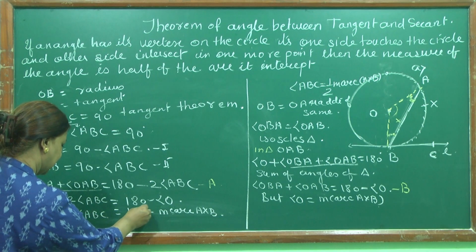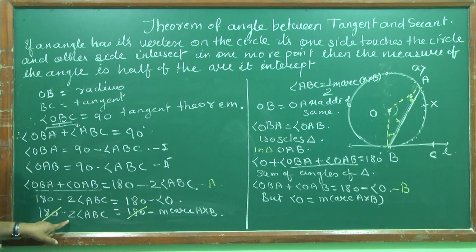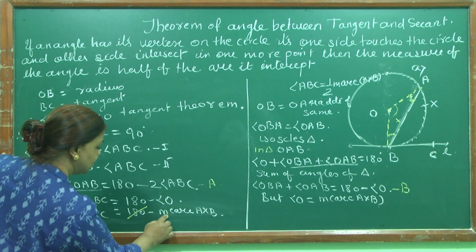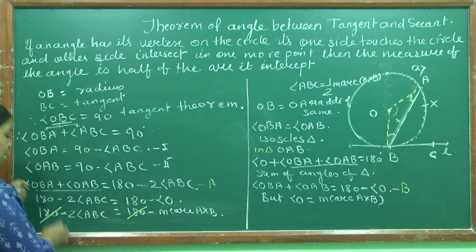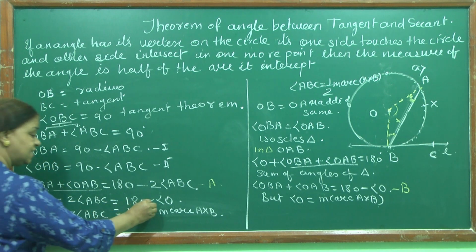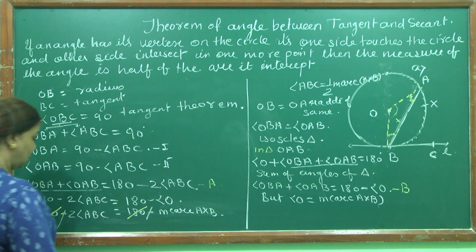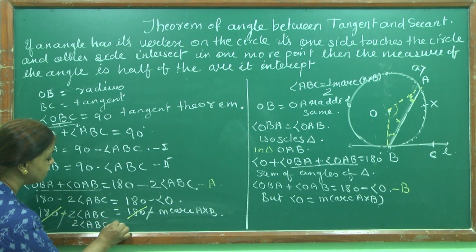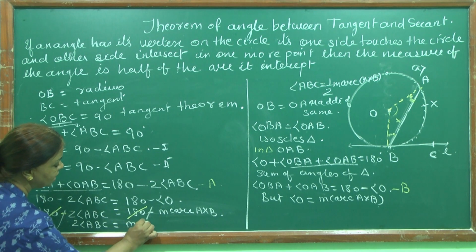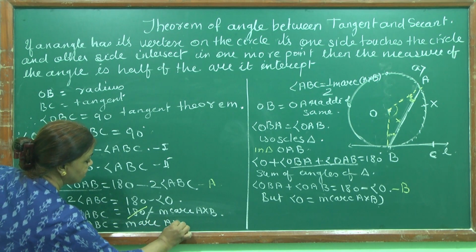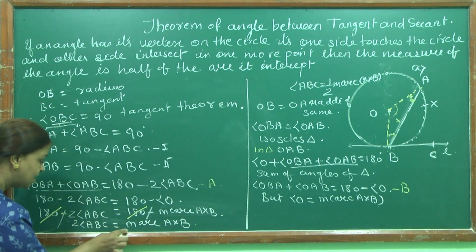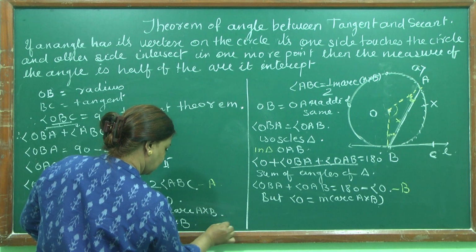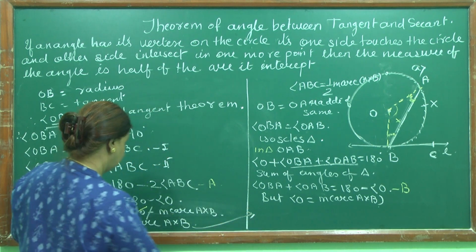Now 180 minus 2 times angle ABC. Now I can easily cancel this 180. I am getting minus 2 times angle ABC is equal to minus measure arc AXB. Minus minus also gets cancelled. So I am getting 2 times angle ABC is equal to measure arc AXB. Now 2 I will shift here. When I shift 2 here, let me write this here, children.